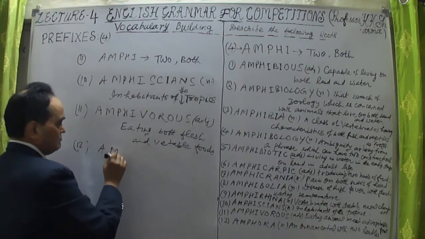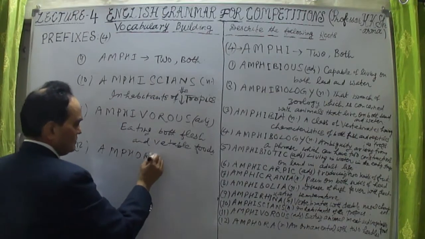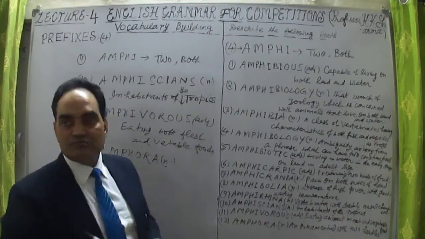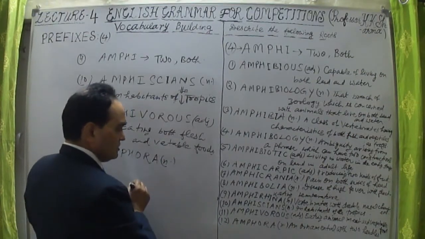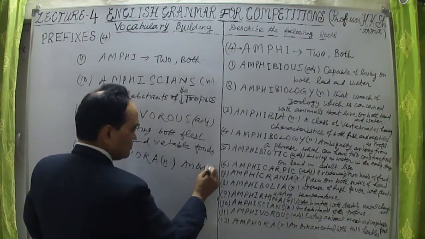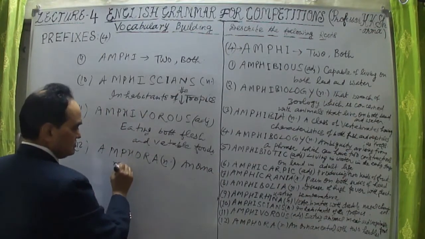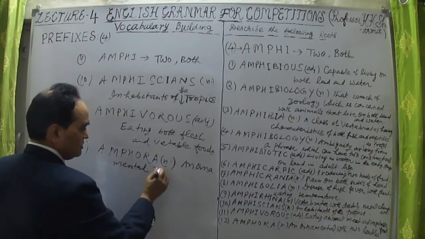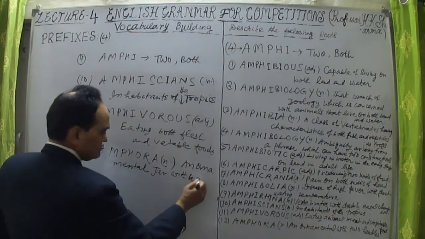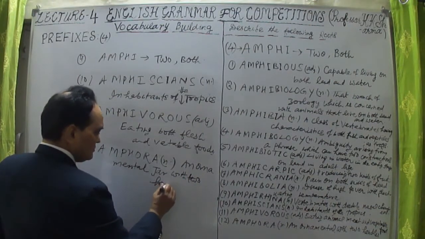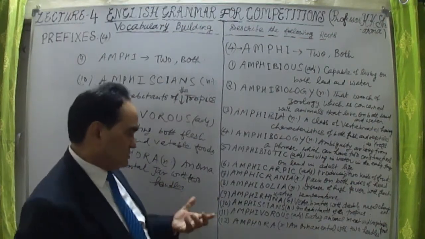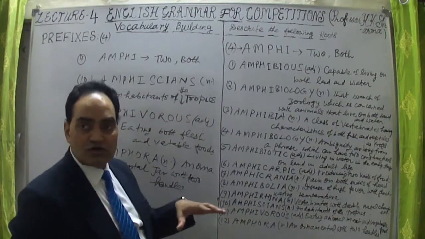Amphora. A-M-P-H-O-R-A. Amphora is a noun. An ornament with two handles, or an ornamental jar, we can say an ornamental jar with two handles. So amphora is an ornamental jar.